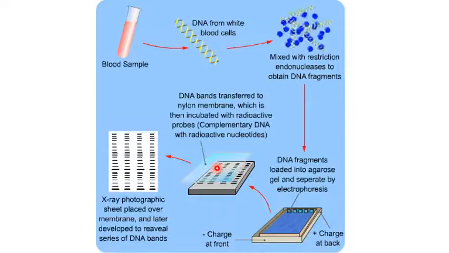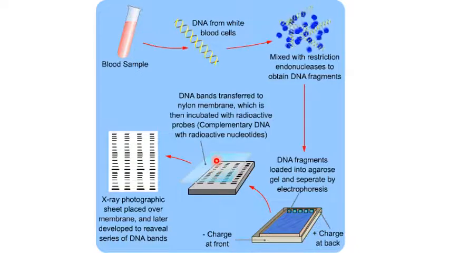Now this is soaked in NaOH or acid to denature the DNA, so that we get single stranded DNA on a nitrocellulose sheet or a nylon membrane. Now we are going to expose this, keep it next to an X-ray film, X-ray photographic sheet. Place it over the membrane, because we are going to use DNA probes.